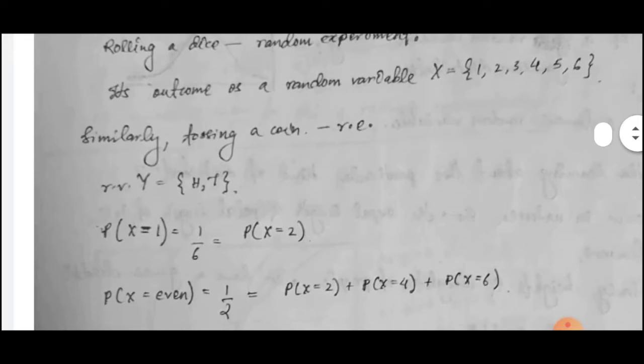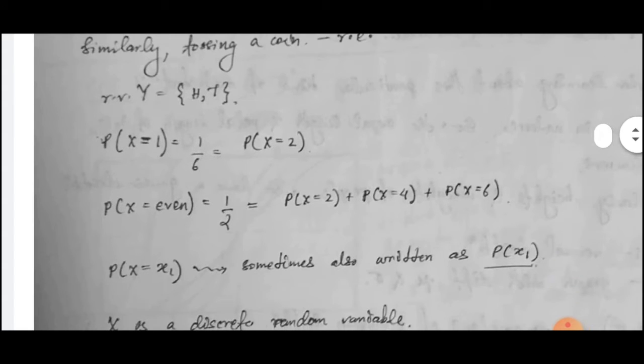So let's move ahead with an example: the probability of X being 1. X is our random variable here. The capital X that we see is our random variable. The probability of the random variable being 1 is 1 by 6, as there's only a single 1 in our sample space and there are 6 total outcomes. It is the same if our random variable is 2, 3, 4, 5, or 6.